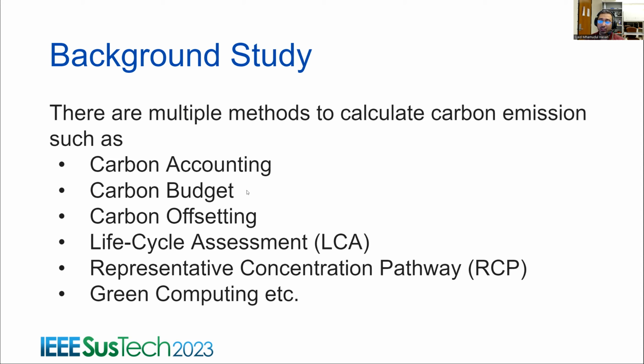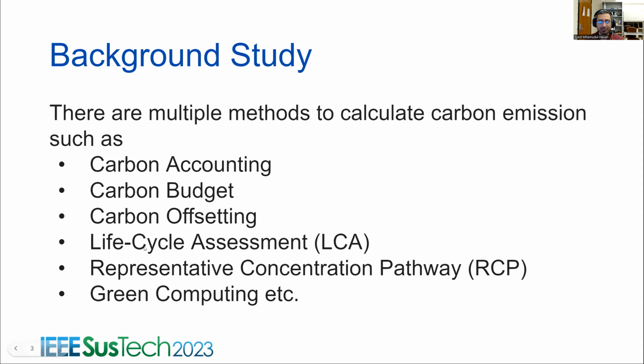And there is another method called carbon offsetting, which means you compensate for the carbon emission. Let's say you emit 2000 kg of carbon dioxide, so you will plant an equivalent amount of trees so that the carbon emission is reduced and overall the net carbon emission becomes zero.